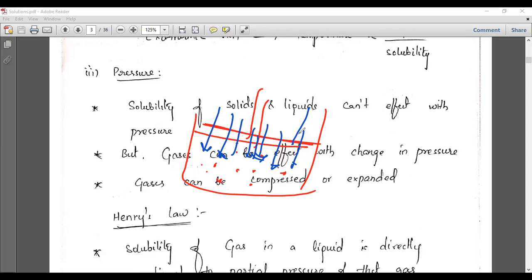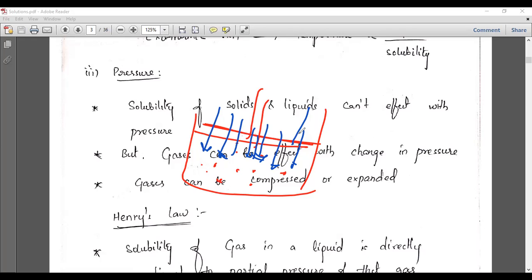So pressure is a key factor for gases. To affect a gas, there must be pressure. Pressure has a major effect in the gaseous phase compared with the solid and liquid phases. You cannot do much with the liquid and solid phases using pressure.